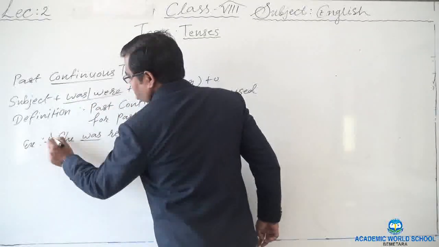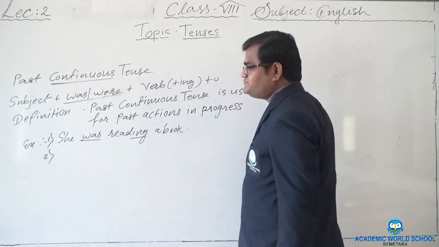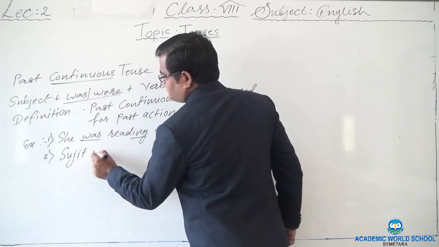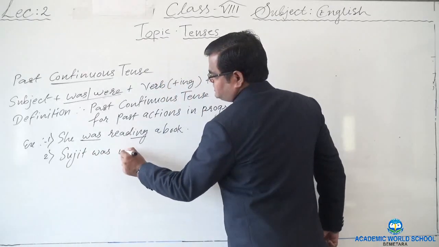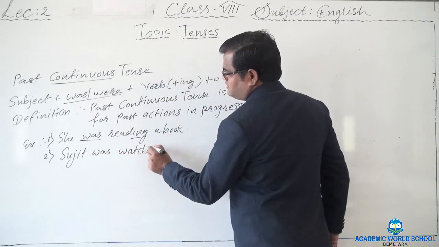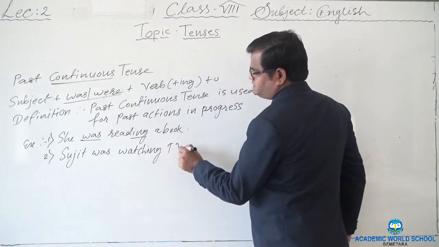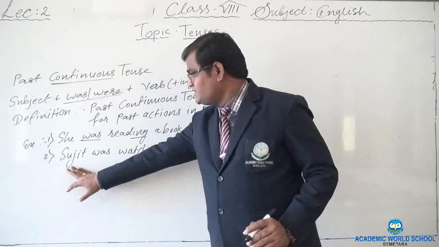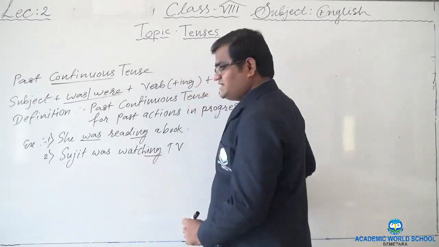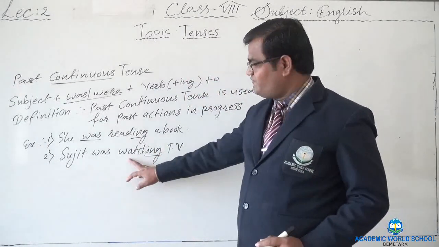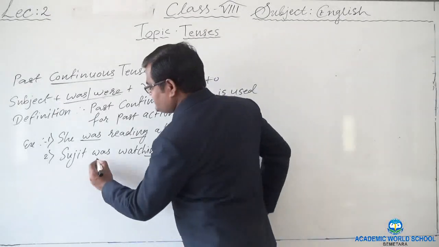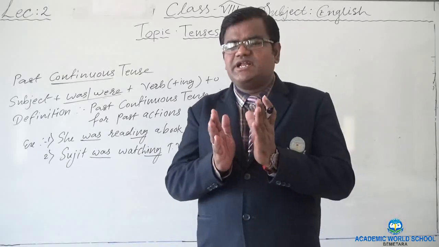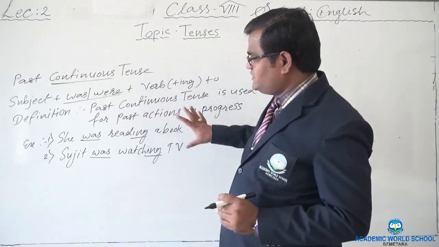Now let's take another example here. For example, Sujit was watching television. Here we find watching, ing we have added to the verb form, as well as was is the verb that we have used. So there is nothing more to explain in past continuous tense.